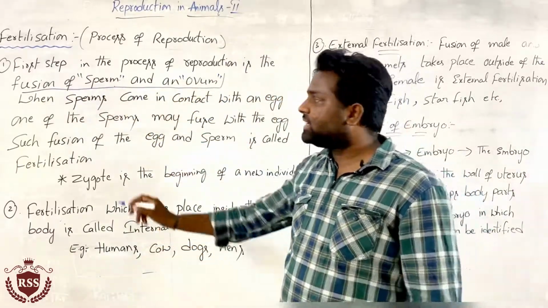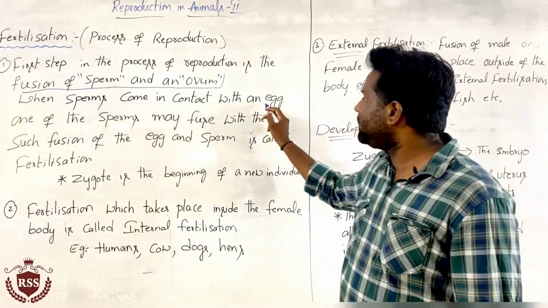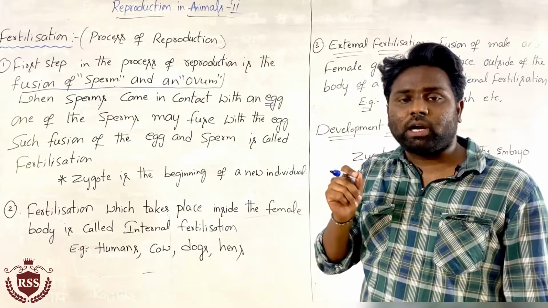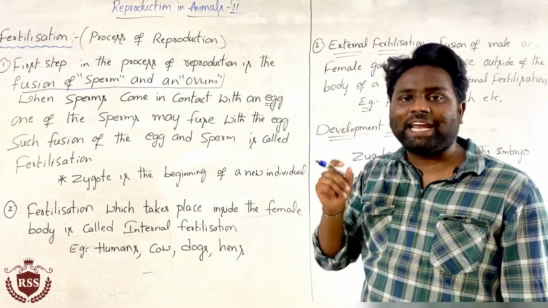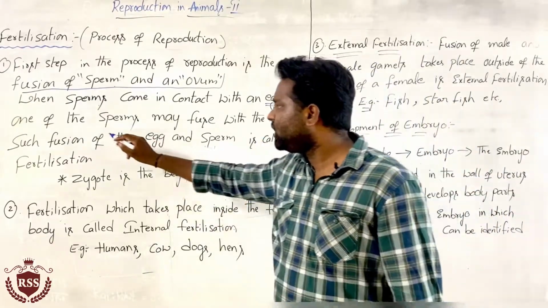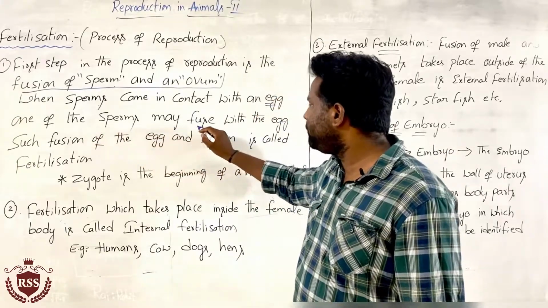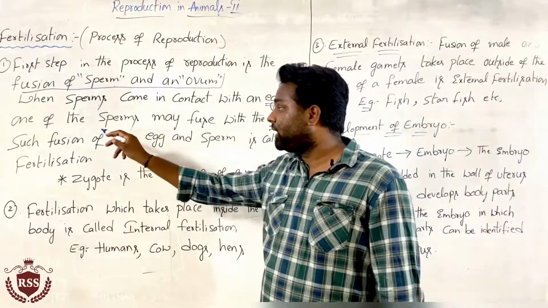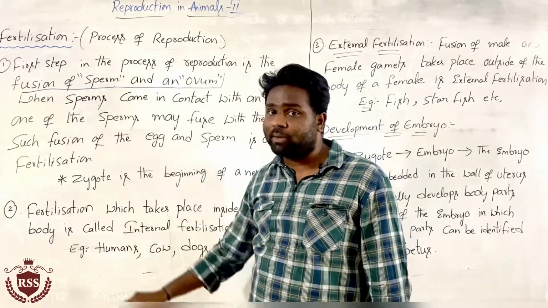When sperms come into contact with an egg, one of the sperms may fuse with the egg. Why am I mentioning one of the sperms?